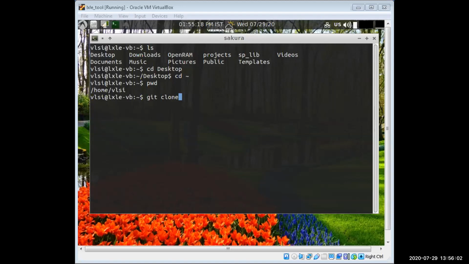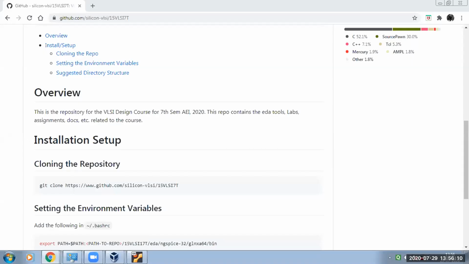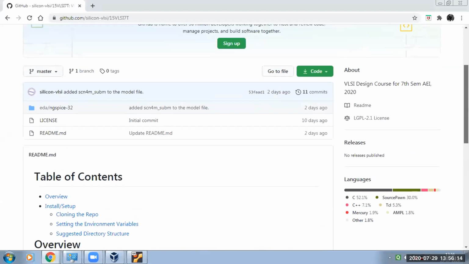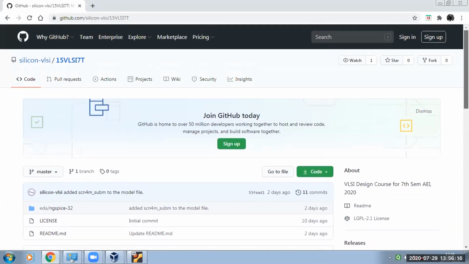Suppose in between you want to update. You can put some commands, git pull, then it will update automatically. Whatever new things are added in that repository will automatically update in your system also. So this is the way generally people are working.